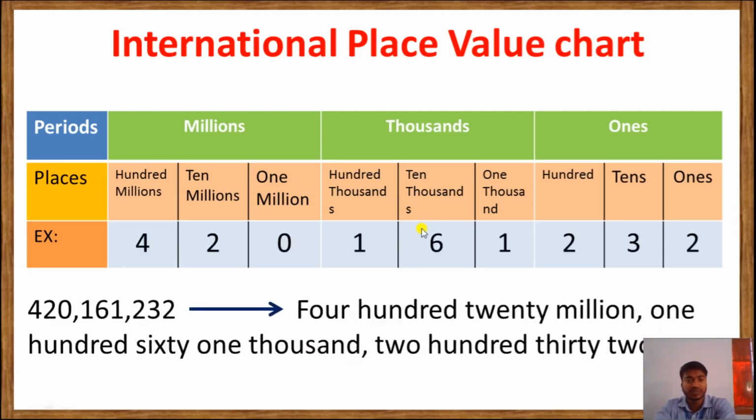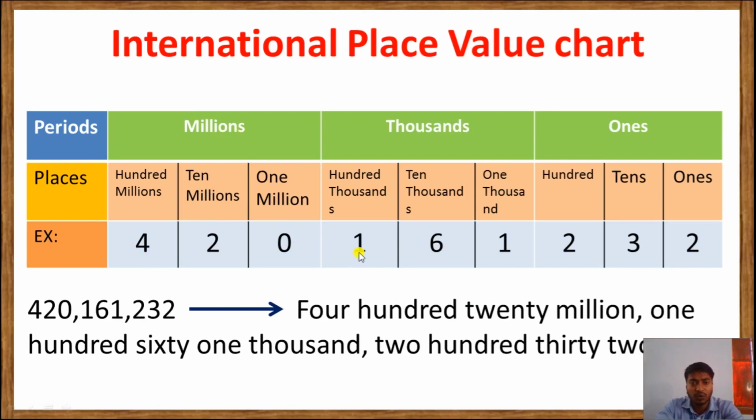Okay, now let me give you one example. Here also the numerals are represented in the place value chart. You can see 4 is in the 100 million place, 2 is in the 10 million place, and 0 is in the 1 million place. So 420 is in the million period, so we can say 420 million.